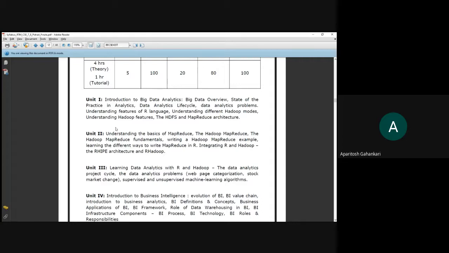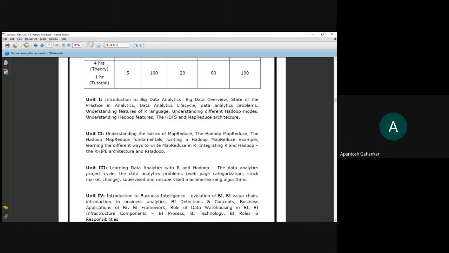So we will start with unit 1 and try to see what exactly unit 1 is. As you can see, the syllabus of unit 1: introduction to big data analytics, big data overview, state of the practice in analytics, data analytics life cycle, data analytics problems, understanding the features of R language, understanding different Hadoop modes, understanding Hadoop features, the Hadoop distributed file system, that is HDFS, and MapReduce architecture.